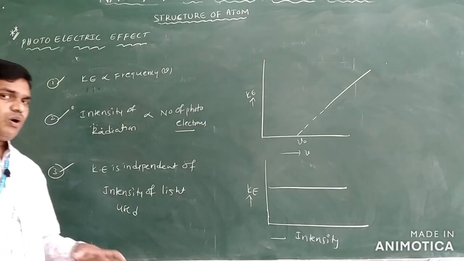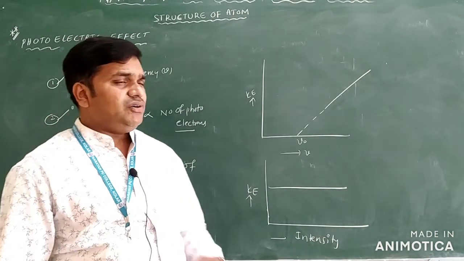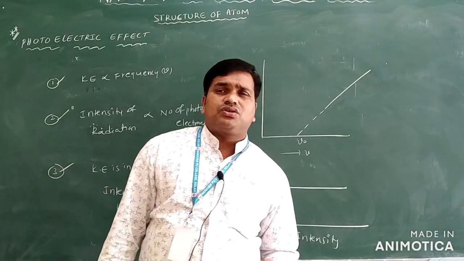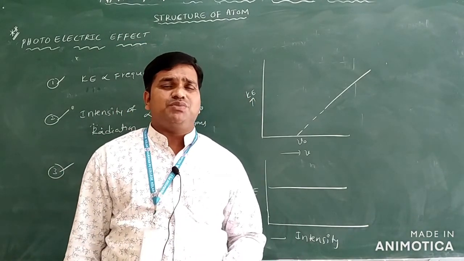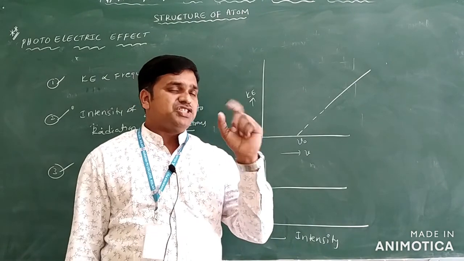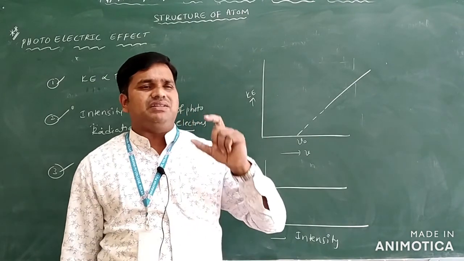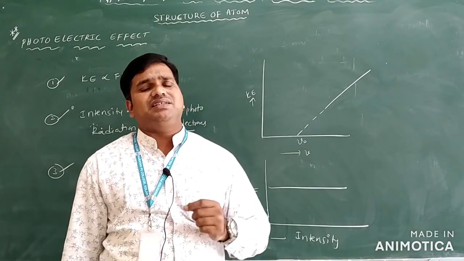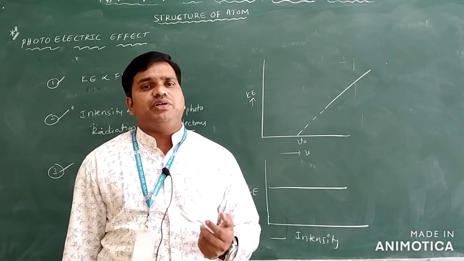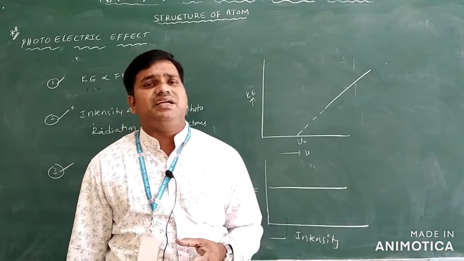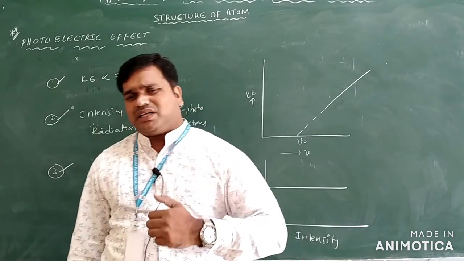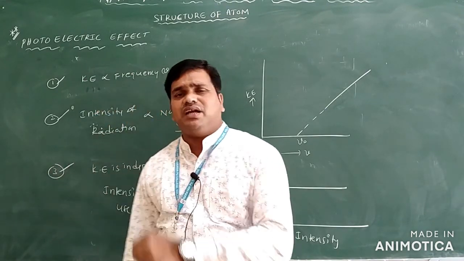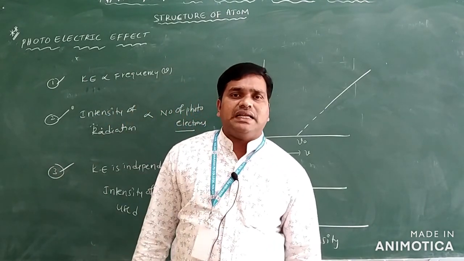Generally, what type of metals are we taking? The majority are alkali metals only, like lithium, sodium, potassium, cesium, but cesium is the best metal. It will give the photoelectric effect accurately only because it is a highly electropositive element. It loses electrons easily when compared to all metals in the periodic table. So this is regarding the photoelectric effect only.